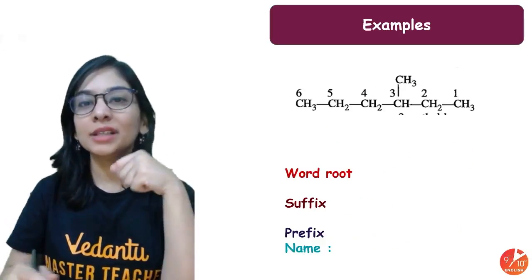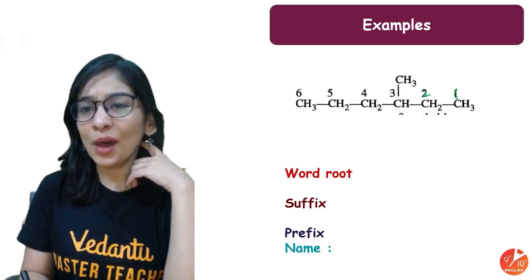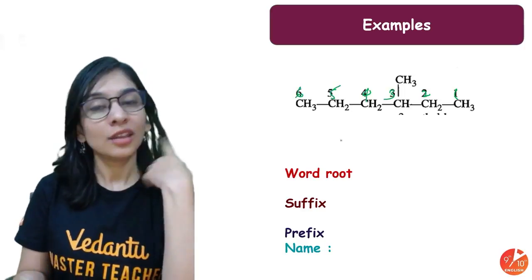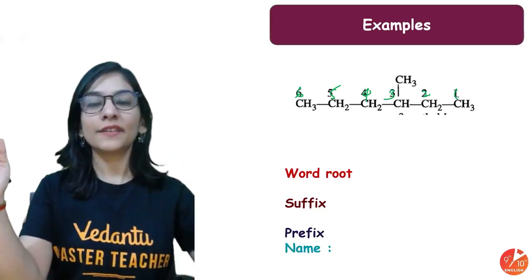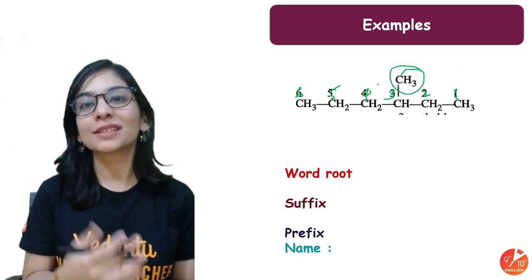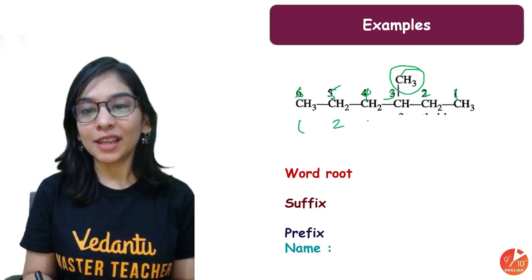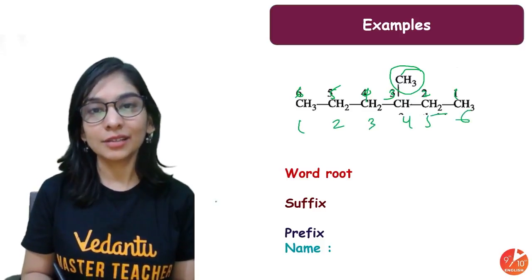One more example. Let's discuss a different type of prefix. I have a 1, 2, 3, 4, 5, 6 carbon long chain. You see all the possibilities, and why am I counting from right to left side? Because in that way my prefix, my alkyl group, gets more priority as it's getting the third number. But if I count from the reverse way, it's getting the fourth number. Have you got it?